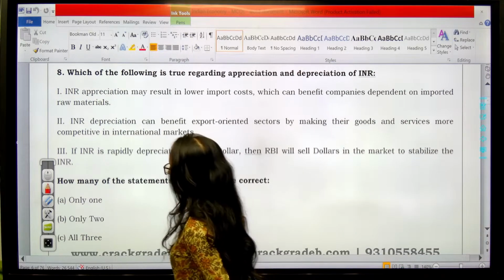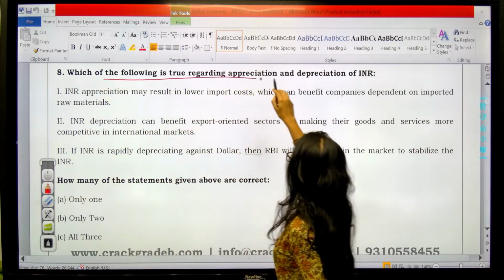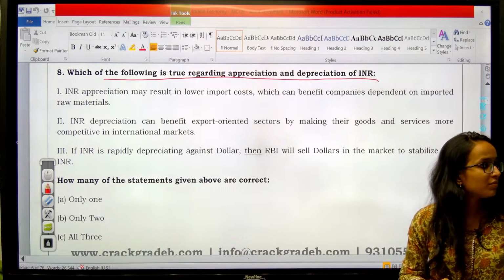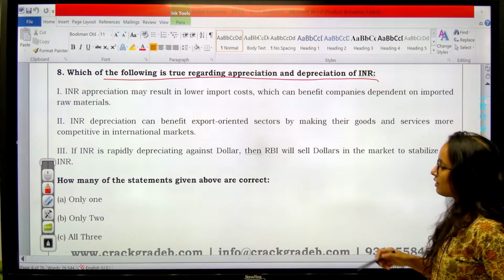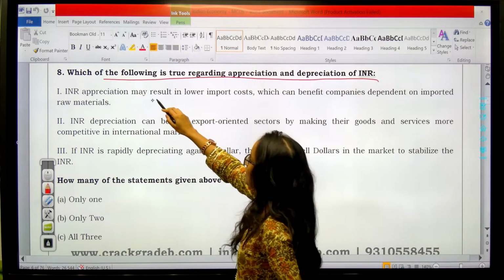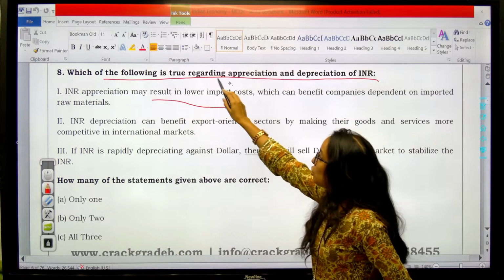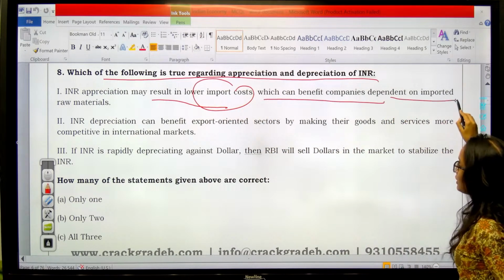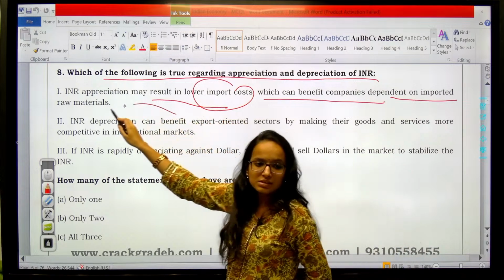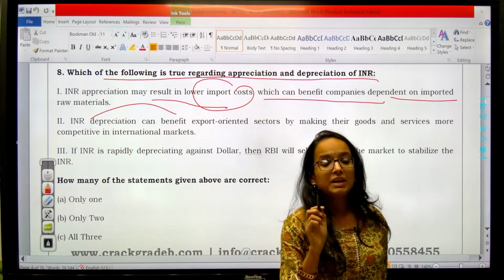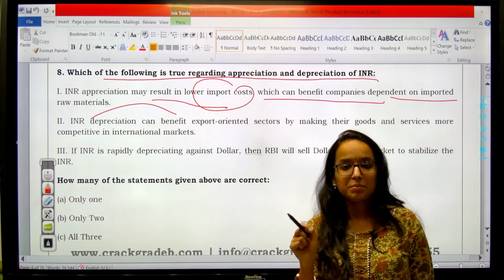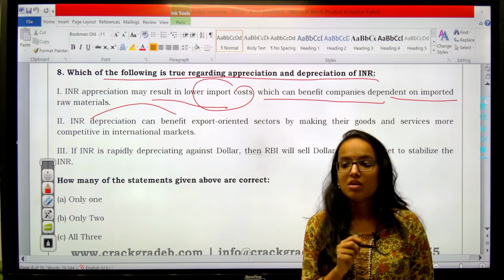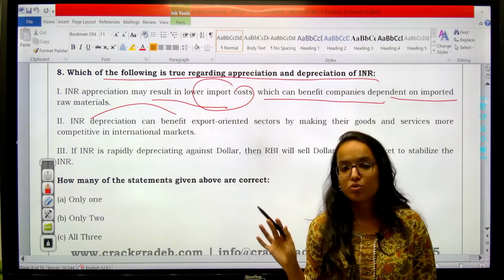Now next question. Which of the following is true regarding appreciation and depreciation of INR? INR appreciation may result in lower import costs, which can benefit companies dependent on imported raw materials. I have explained to you how currency appreciation and depreciation helps in imports and exports, right?